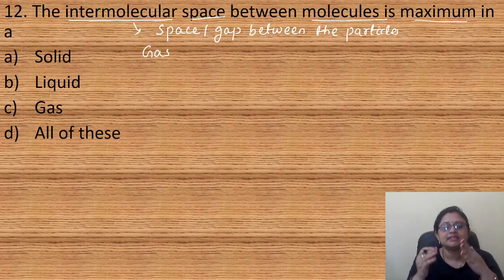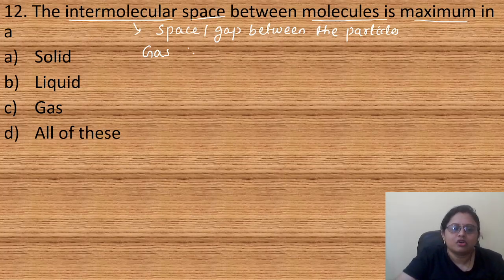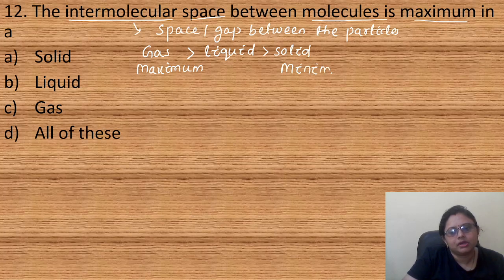In gases, the molecules are present far apart from each other, followed by liquid, followed by solid. So in gases the intermolecular space is maximum, and in solids it is minimum. So here the correct answer is option C, gases.